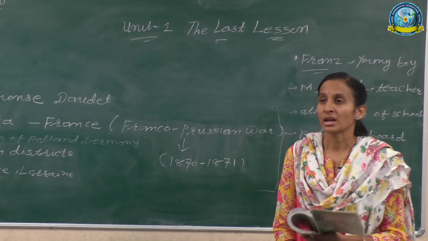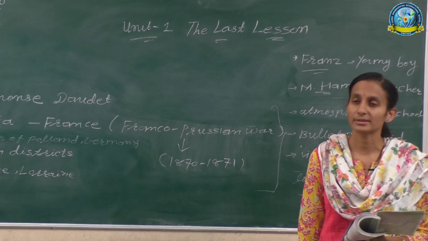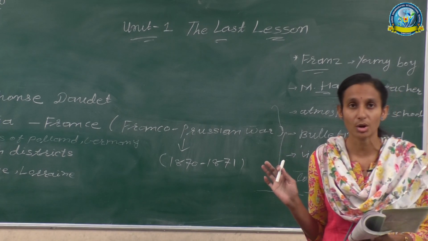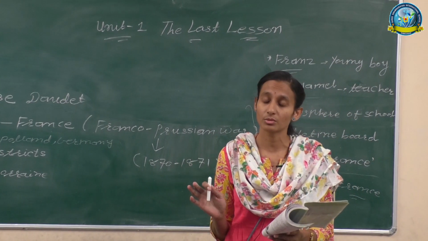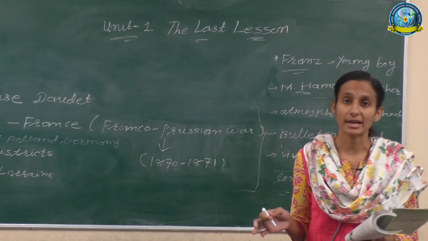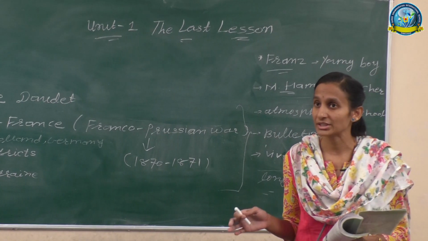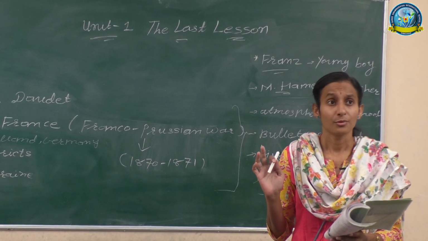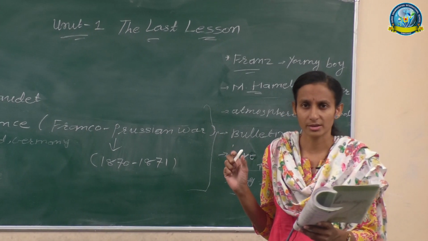Now here Franz was very scared of the scolding of his teacher Hamel, because he did not learn the participles. He thought, whenever my teacher asks me about the definition and the rules of the participles, how can I explain? So he was tempted by the early morning scenario, the very bright sunshine and the chirping of the birds in the woods.